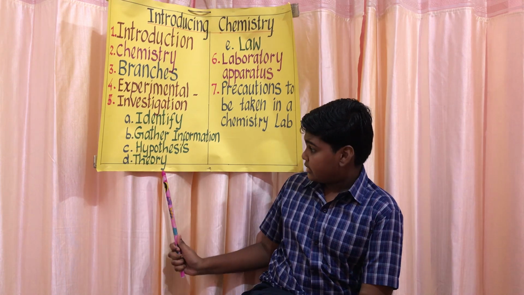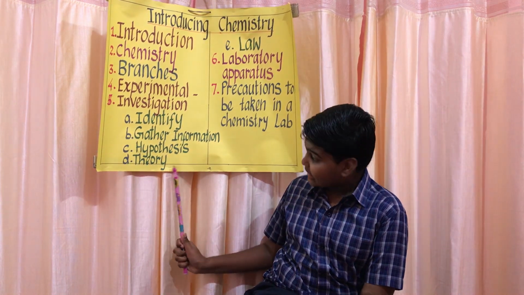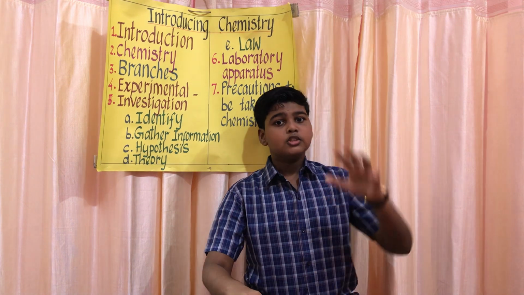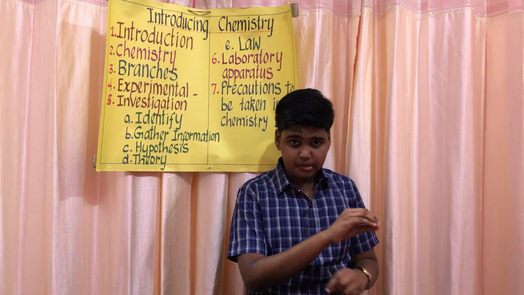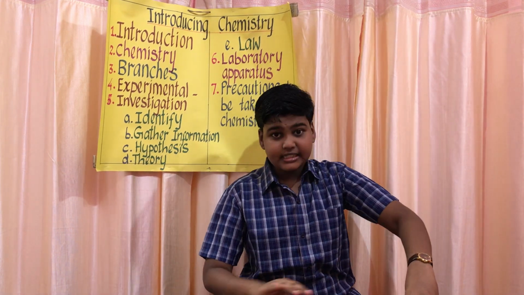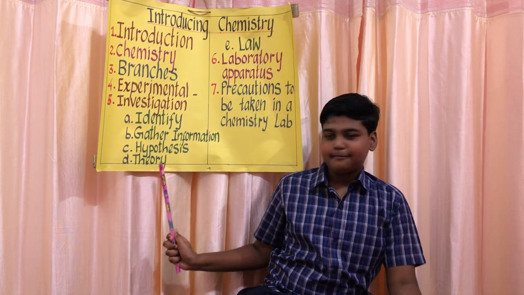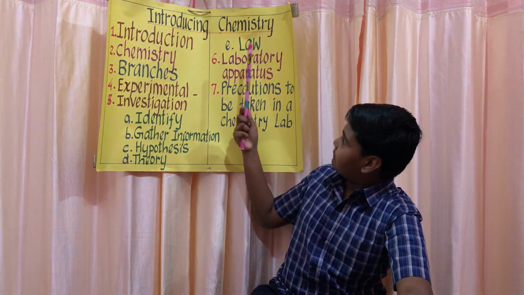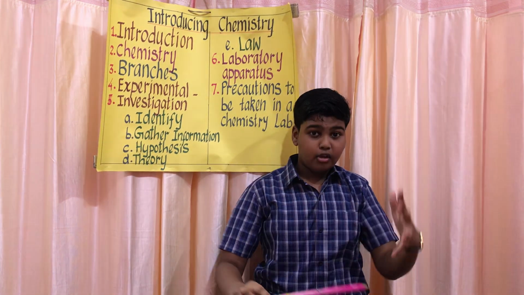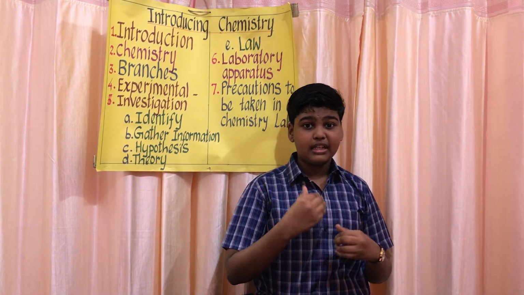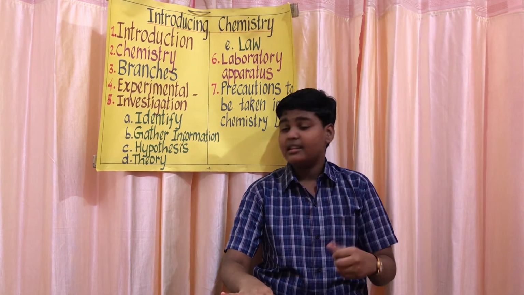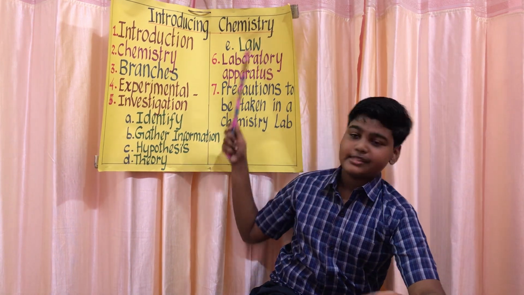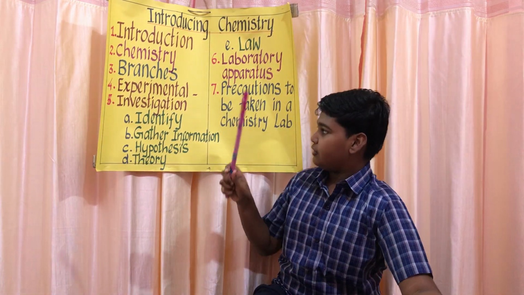Now the next step in the scientific method is theory, formation of theory. So when this hypothesis is accepted by scientists and the results turn out to be similar, it is converted into theory. Okay. Now law, the same. When the theory is universally accepted, here only scientists are accepting. Now if it is universally accepted and the results are correct over time, it is changed into law. For example, Isaac Newton's law. Okay, so these are the steps.